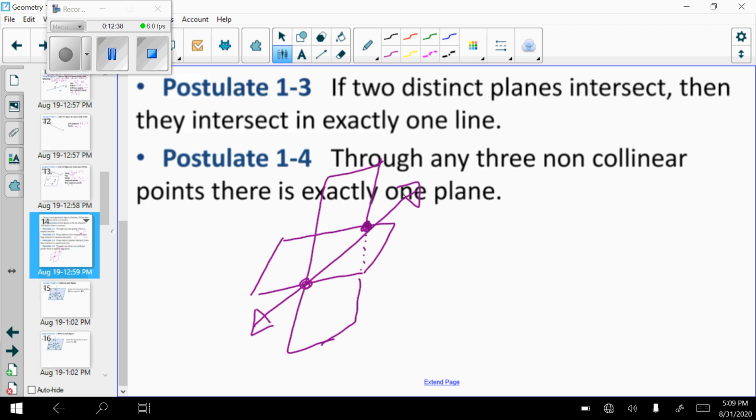So look to where the ceiling and one wall intersect. Okay? What do they have in common? A line all the way against that edge. The next postulate we've already talked about: through any 3 non-collinear points, there's exactly 1 plane.